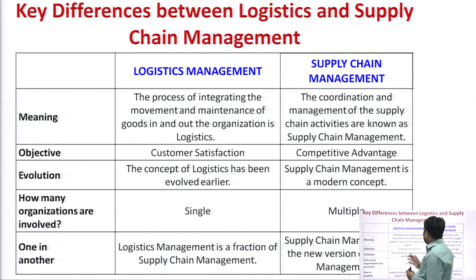What is the objective of logistics management? That is customer satisfaction. While dealing with logistics management, your most important concern is to manage customer satisfaction, how satisfied the customer is with your logistics service. Like when you opt for Amazon Prime, why do you opt for it?